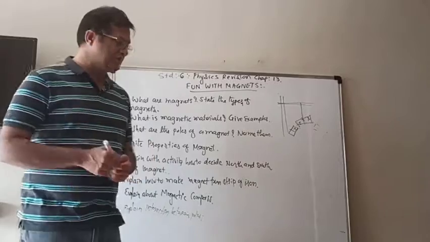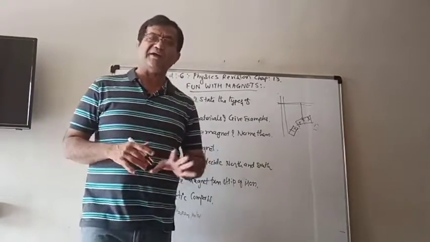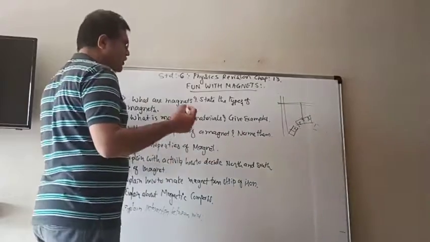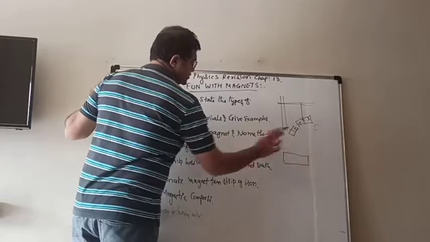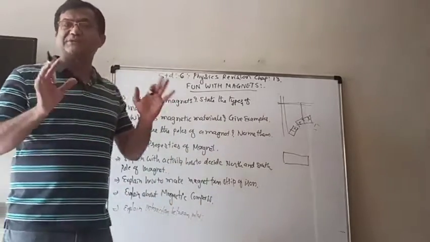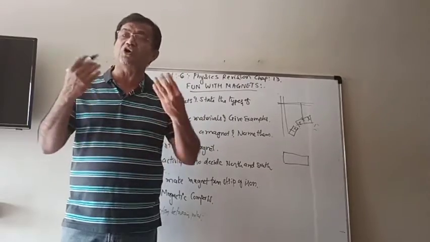For that, what do you need? You need a bar magnet and that piece of iron, nothing more. It is a normal piece of iron, and you need another bar magnet which is already available in the market.